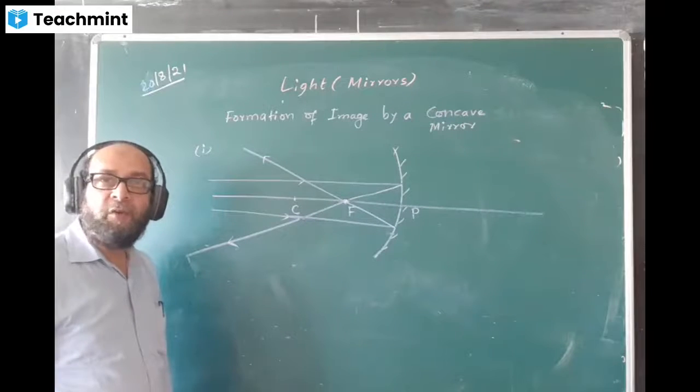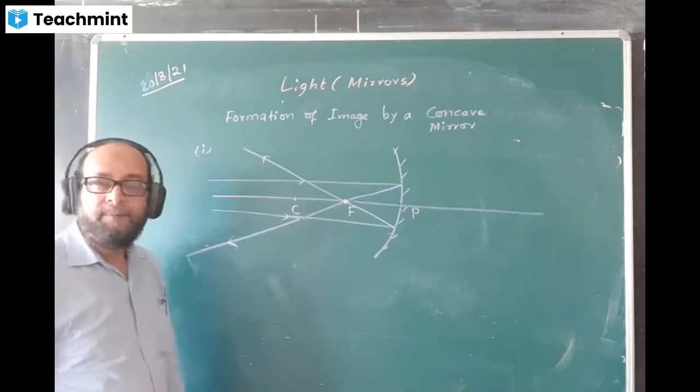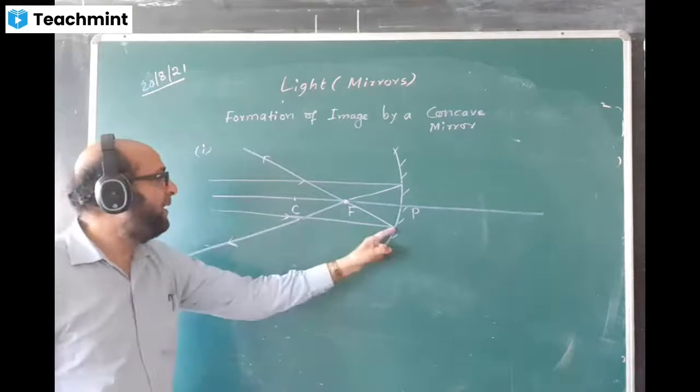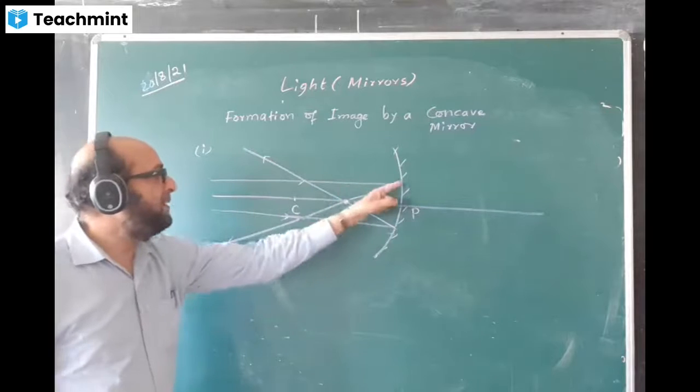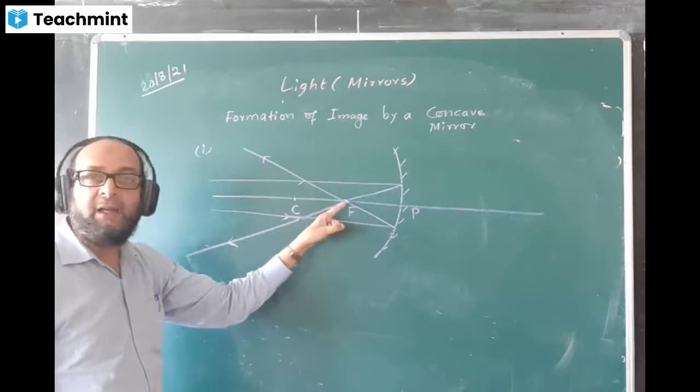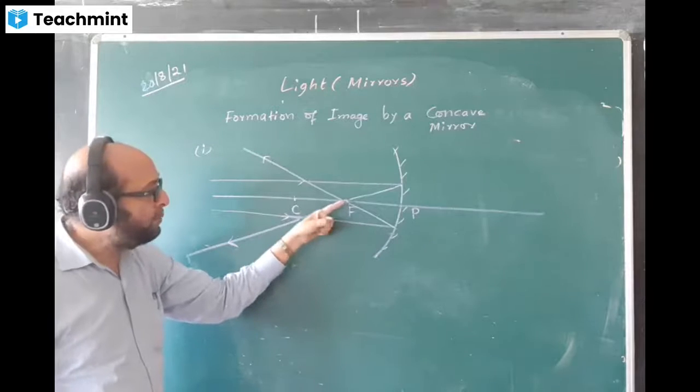Two rays are good enough to form the image. Here is the image formed. You have to bother about the reflected rays. This is one reflected ray. This is another reflected ray. Where are they meeting? They are meeting at this point. There is the image formed. Image is formed at F.